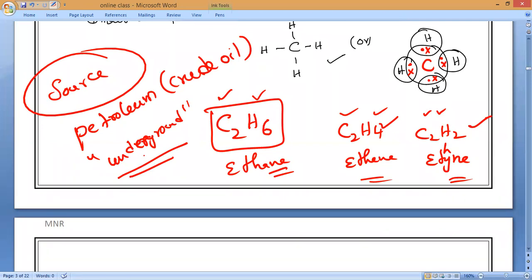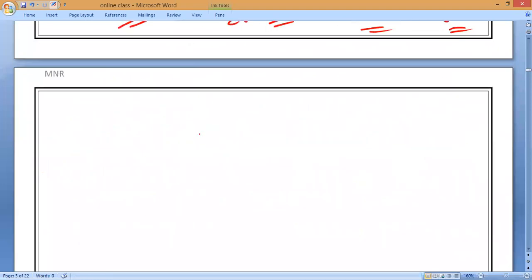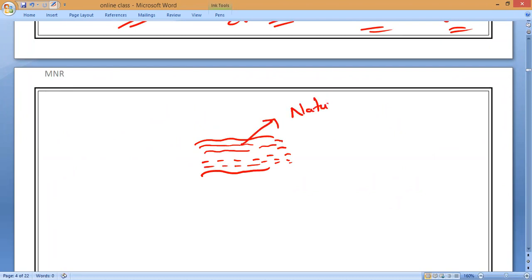Deep inside the earth's crust, we are getting this petroleum, which is deposited, as you might have studied in class 8, between the solid rocks, and above the petroleum we have some gas. What is that gas? Natural gas. That is what I taught you last class also.